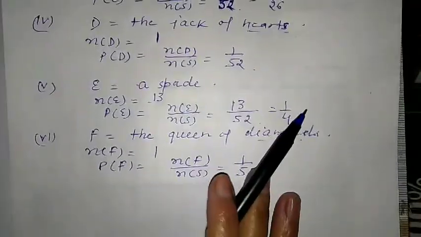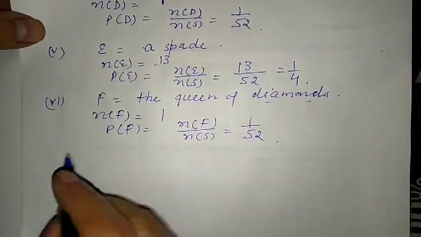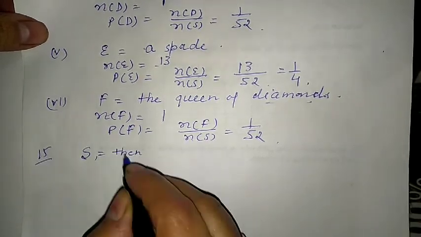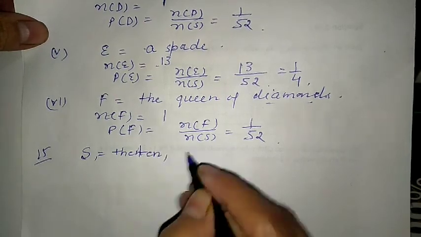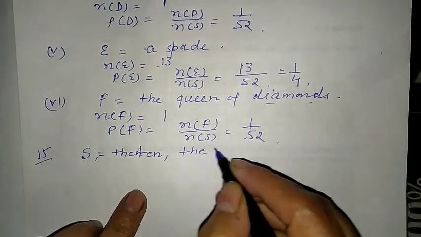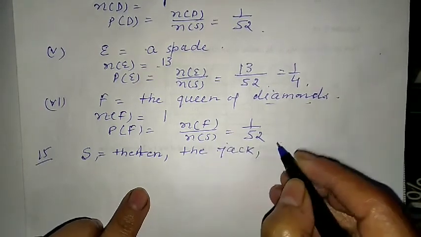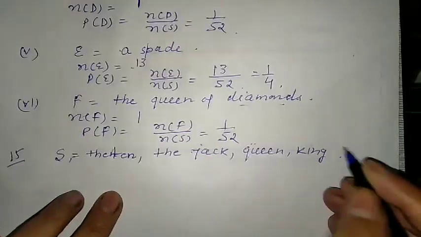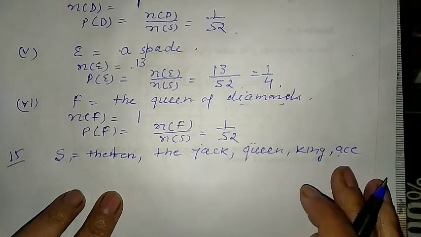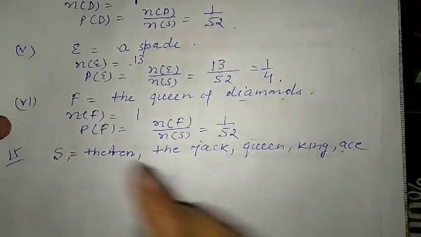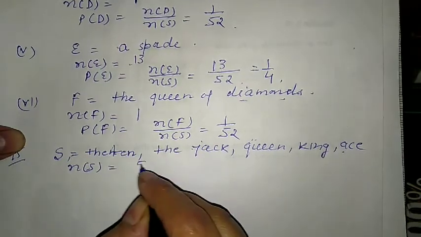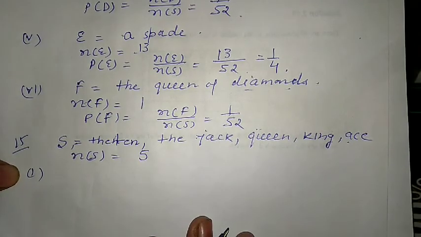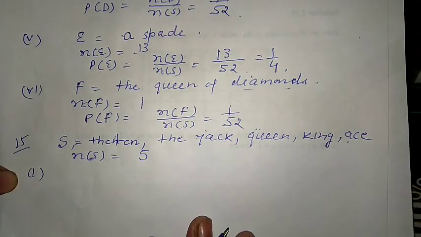So in the 15th question we are having S as the 10, then the Jack, then the Queen, King and Ace, and these are particular from the diamonds. Single suit is there. So what is the number of S? Number of S is given as 5.